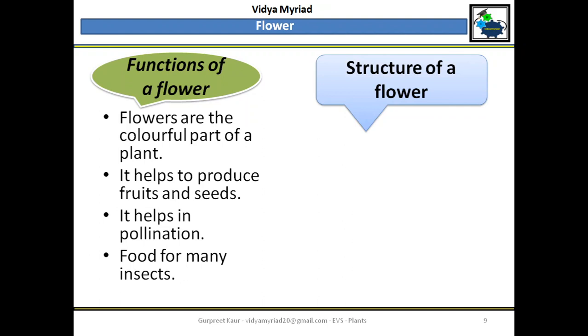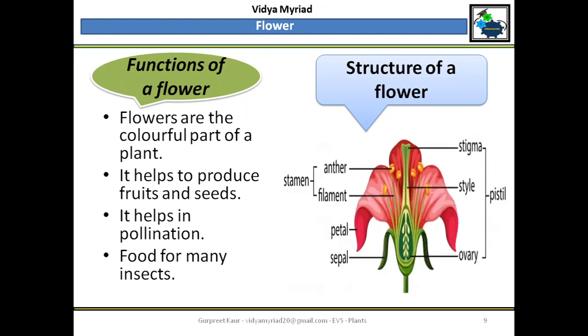Structure of a flower. This is a simple structure. You don't have to go into so much detail. Just a brief about this hibiscus plant. You see there are different parts. Petals are there. Then the yellow part which you see, small soft yellow color, in powder form, is known as anther, and it is attached to a filament. Then you have stigma inside, and below the stigma you have style and ovary, and basically it is divided into stamen and pistil.